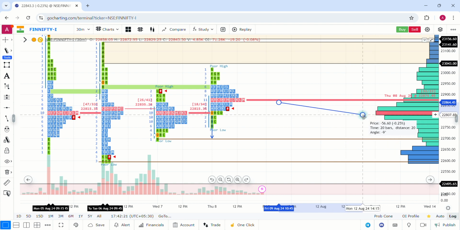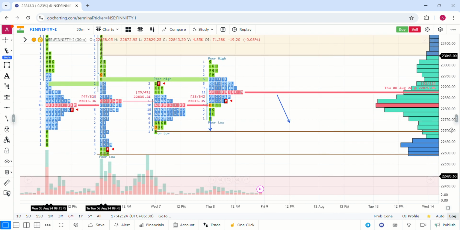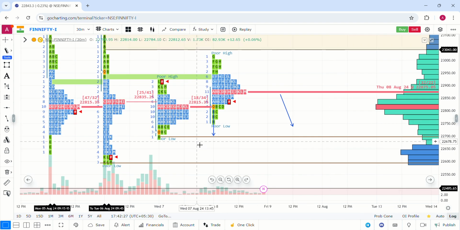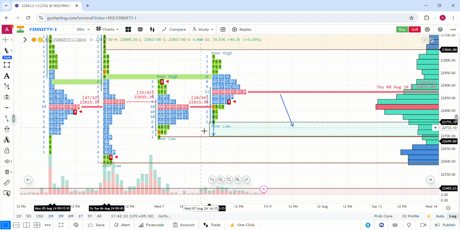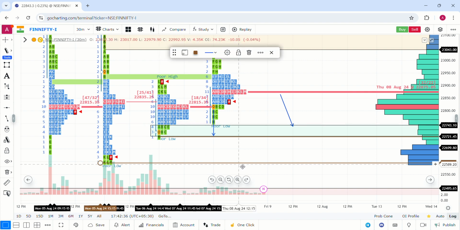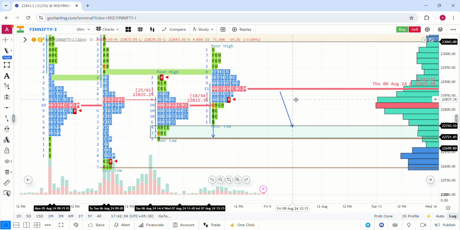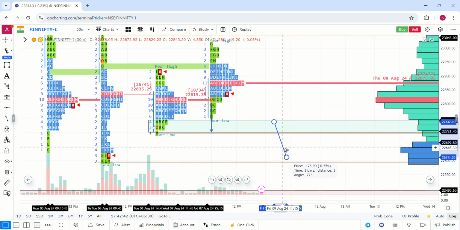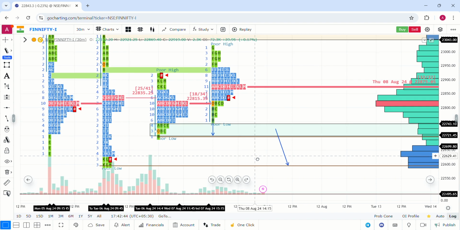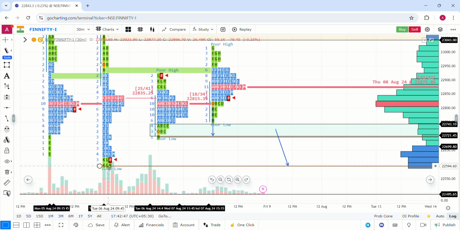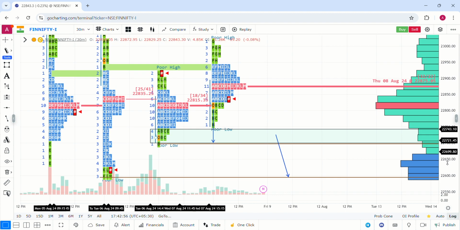If this minor level of support breaks, then the immediate support system for FINNIFTY is 22,700 to 750. Anywhere they can take a support, because both supports have been taken from 700 to 750 on these many days. So it could be a perfect support system if the market comes below today's PPOC. Below 22,700, there is a very immediate zone of support, which has the poor low of 3 TPOs placed at this level on 6th August. So 22,600 is a very important reference zone for FINNIFTY if the 2 days' low is broken and the market comes below 22,700.